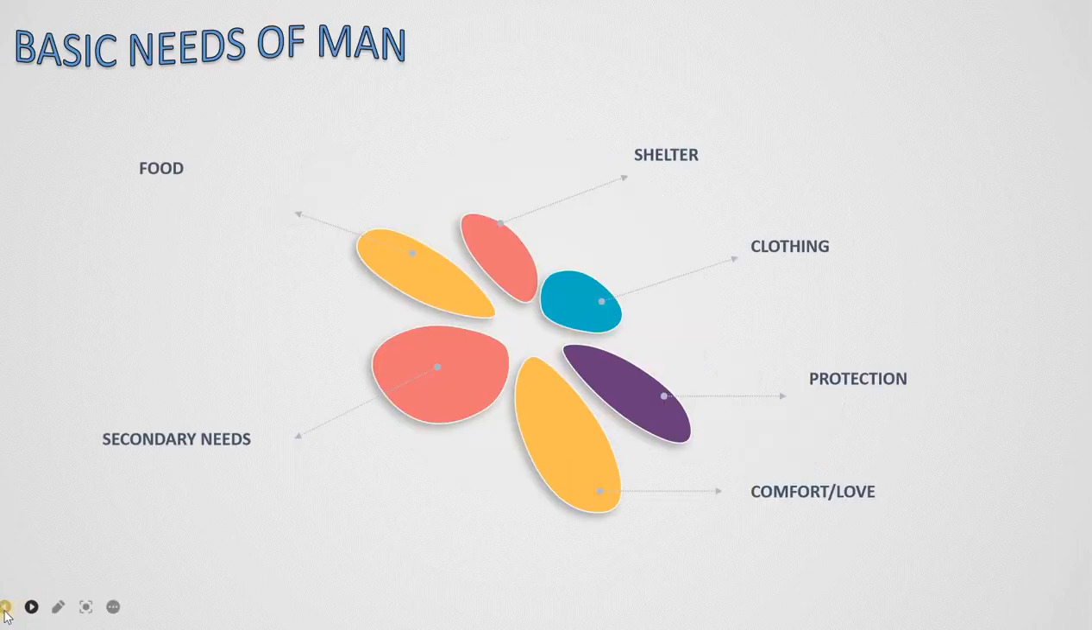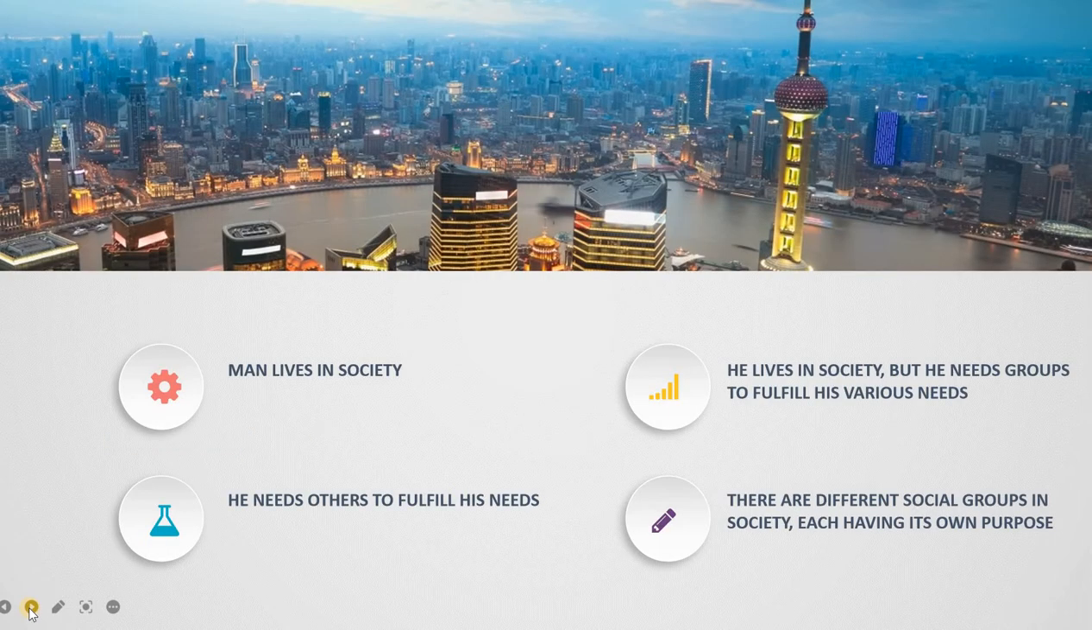So when we try to understand that man does not live alone, we understand that there are some basic needs that man needs to fulfill in order to survive, and he needs the help of other fellow members in order to fulfill these basic needs. What are these basic needs? These are food, shelter, clothing, protection, the need for comfort and love, and other secondary needs.